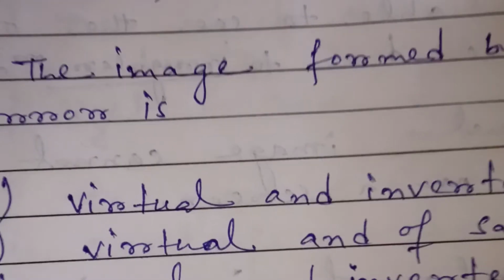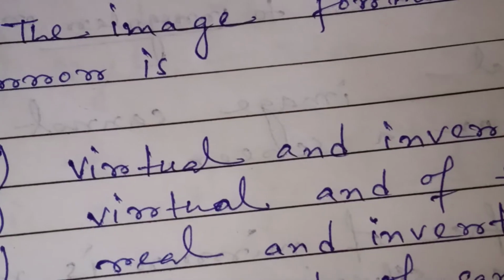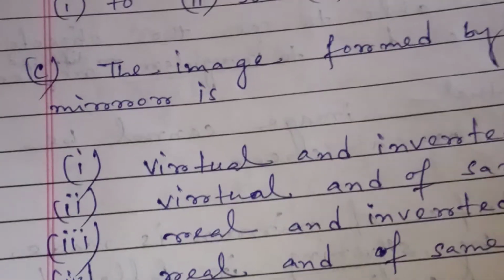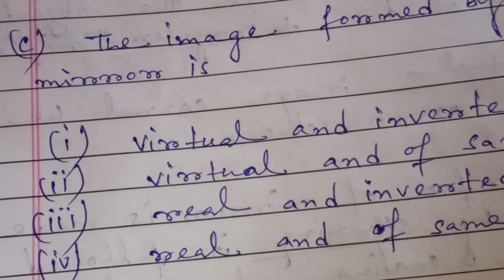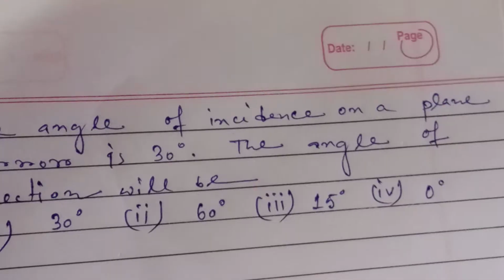Now you see the question number C. The image formed by a plane mirror is dash. I already discussed this question. The image formed by a plane mirror is virtual and also the same size. So option 2 is the correct one. Another question is left.